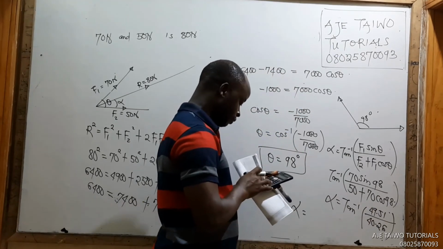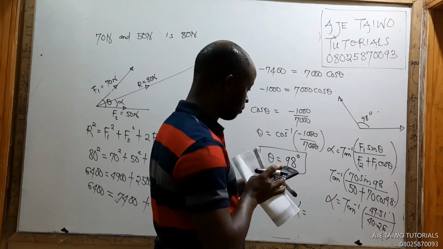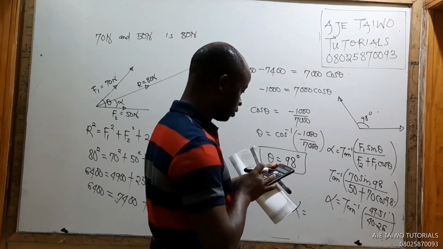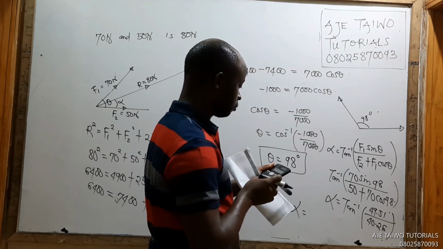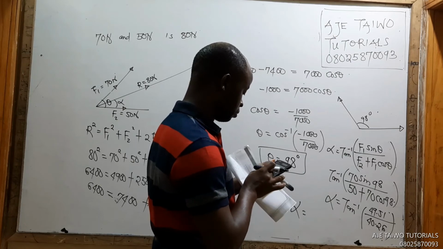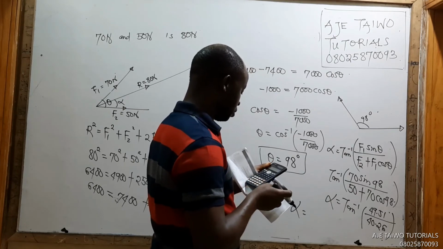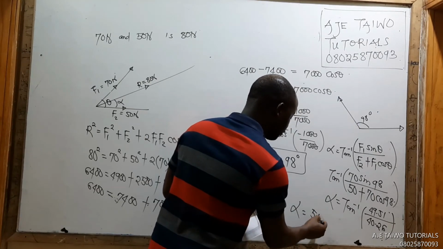So we have 49.51 divided by 40.26. Okay. So we have arctan of that. So this is what? 50 points, or is it 51? 51 degrees.